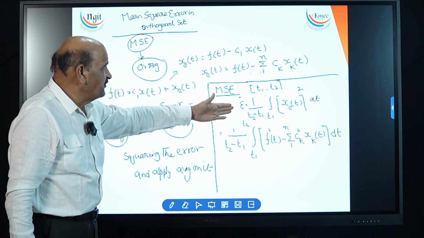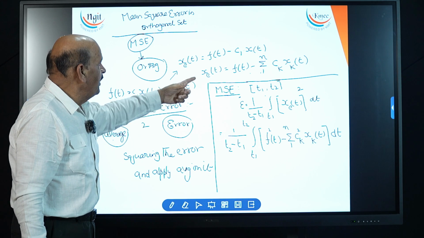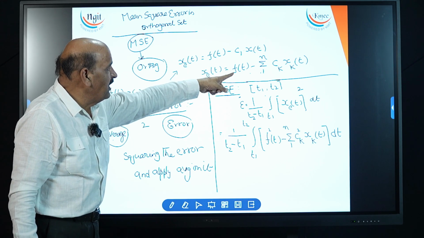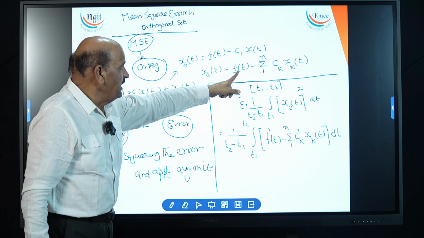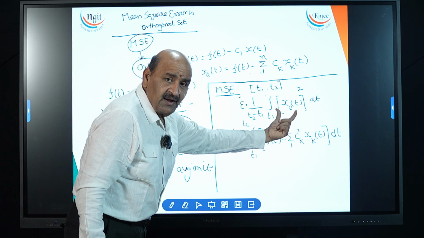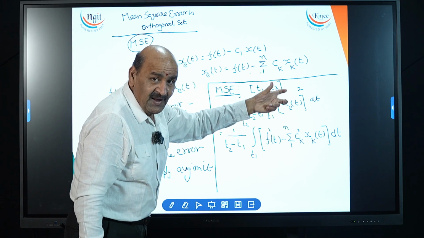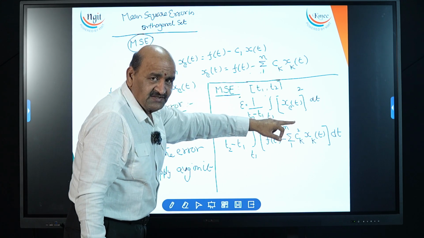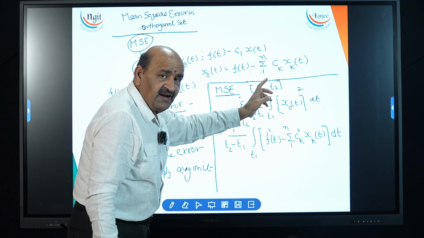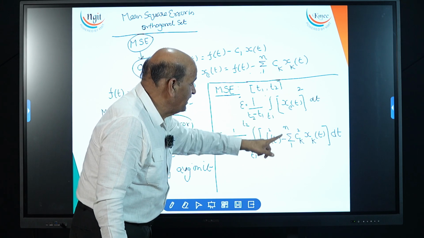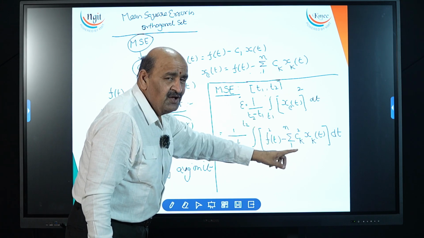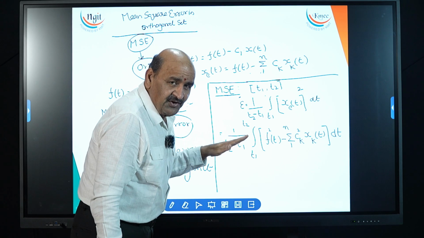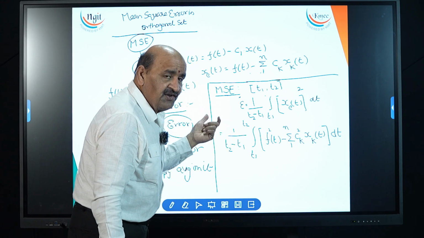Simplification: how to find the square of the error? This thing we have to make a whole square, a minus b whole square. Here it will come like this only. Upon expansion, the a square plus b square minus 2ab formula is there. After that, simplifying the second and third terms, directly you get this substitution. Proof is actually 100% not required. This is a very short answer question.